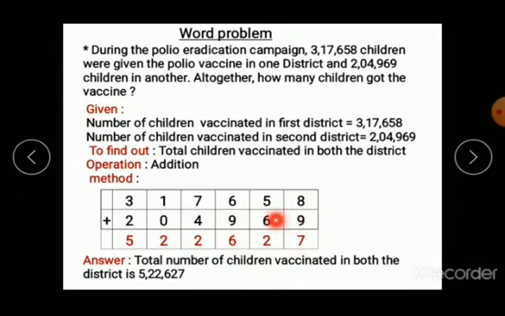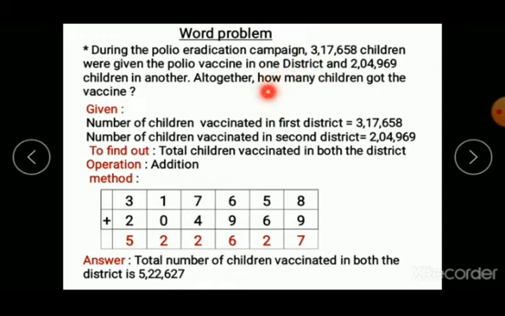5,22,627. Now you have to write this down in a complete sentence. What is this number actually? In place of "how many", we write down our answer. So how can we write the answer? Altogether so many children got the vaccine. Okay, what can you write in the answer? Altogether how many: in place of "how many", just put your answer.